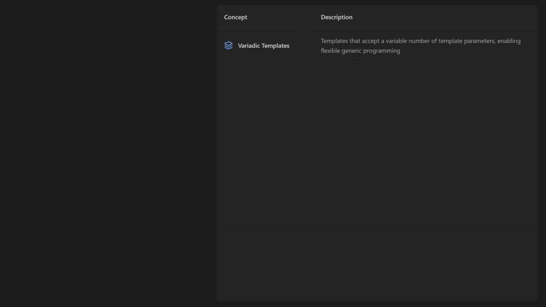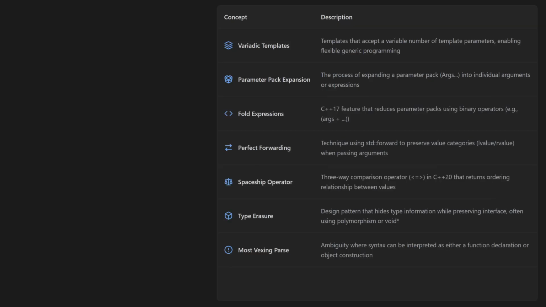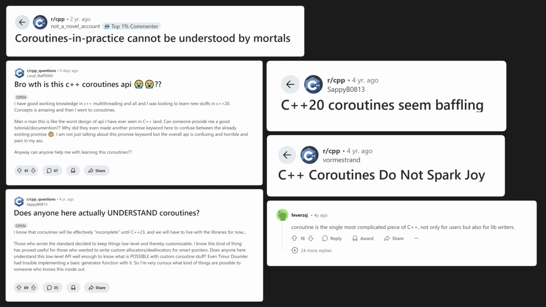I'm gonna stop here. I could go on forever. This is barely the tip of the iceberg, and I still haven't even covered variadic templates, parameter pack expansion, fold operations, perfect forwarding, the spaceship operator, type erasure, the most vexing parse, the decltype specifier, and coroutines. You can look into these yourself. Or you can just give up and learn Python.